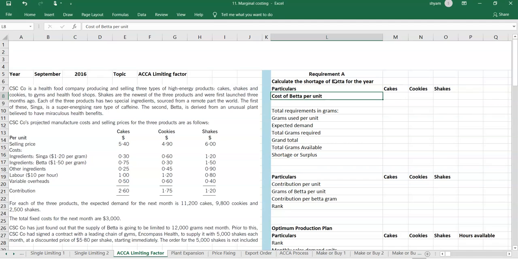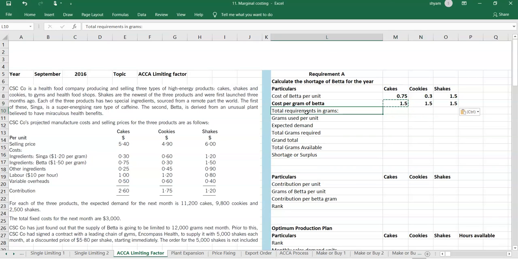Per unit we would be consuming 0.3. Is it right? No, it's 0.75, then 0.3, then 1.5. So the cost per gram of beta is going to be 1.5, the same across all.